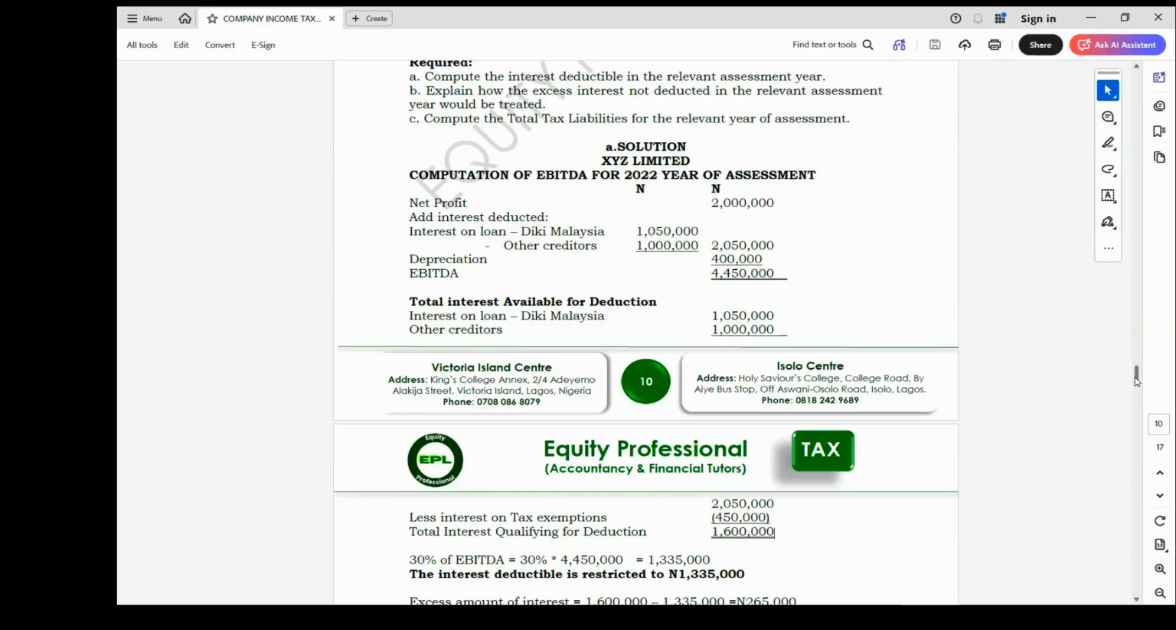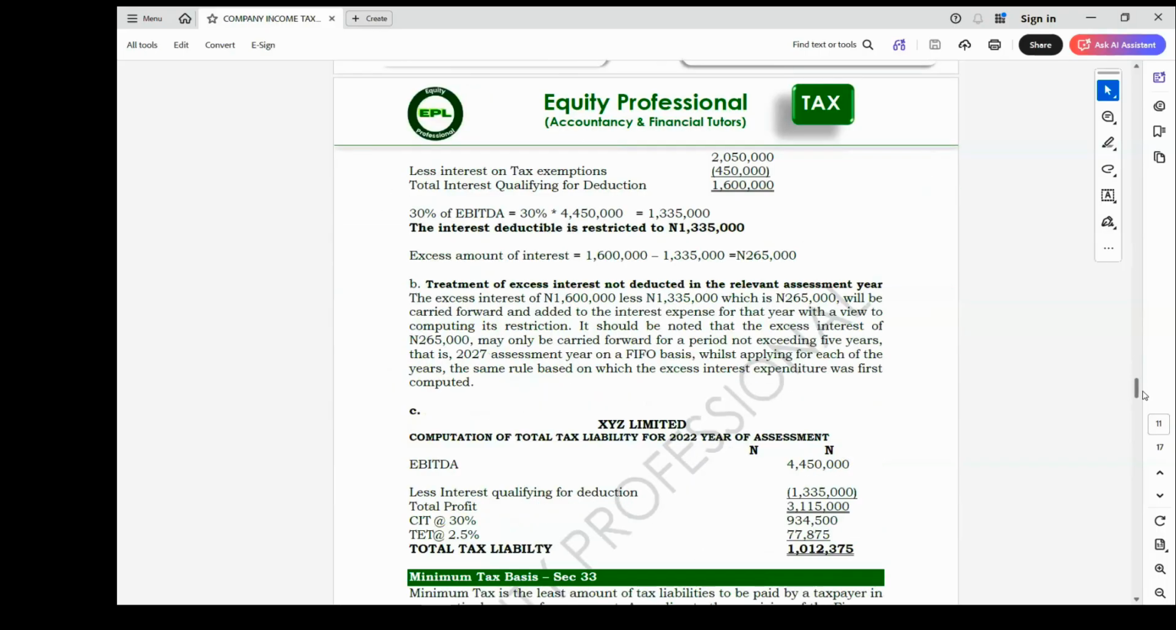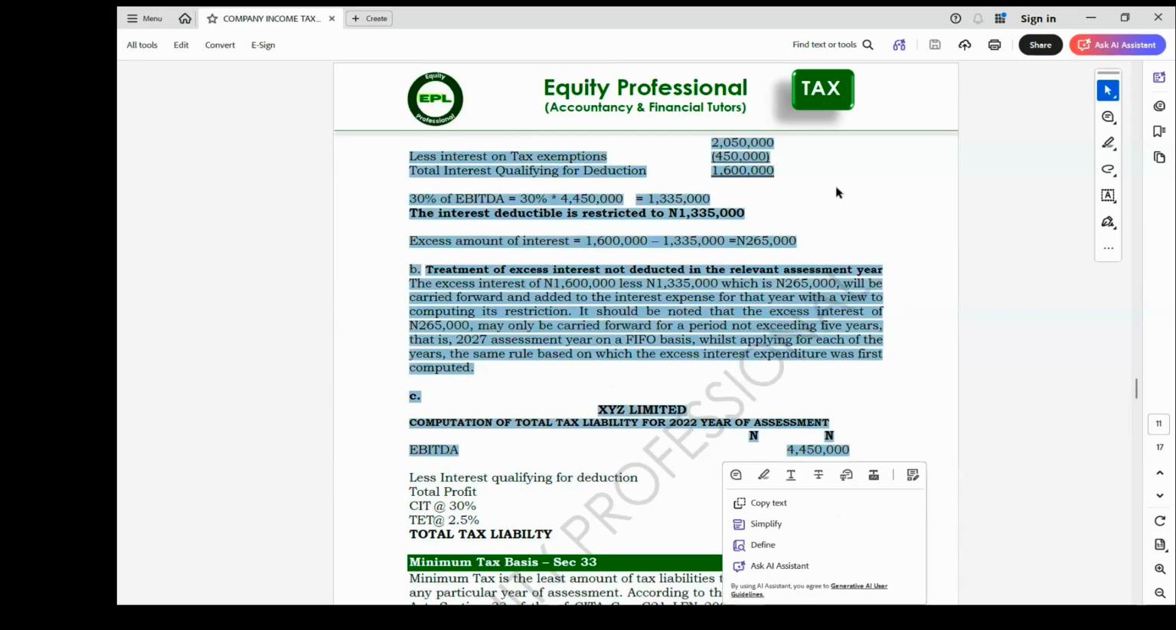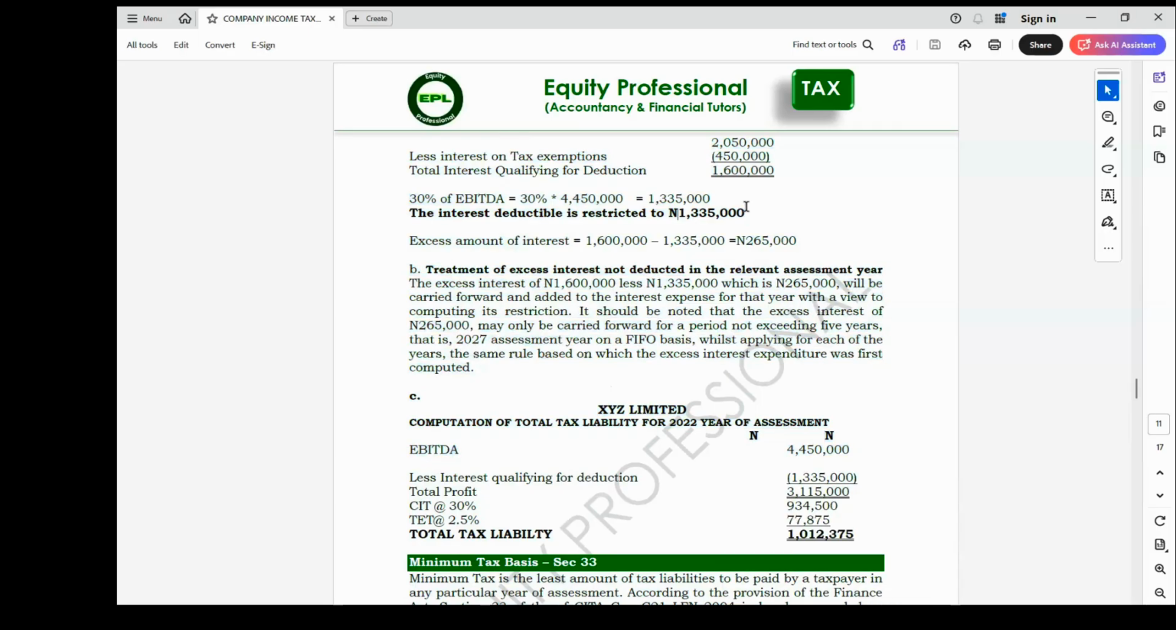So that is for that. Then we have EBITDA already. To compute the tax liability, you can either compute it using the EBITDA or using the net profit approach, because we have net profit here. We have the EBITDA already to be 4,450,000. Just less interest from it, the interest that you want to deduct in this year, which is what? 1,335,000.